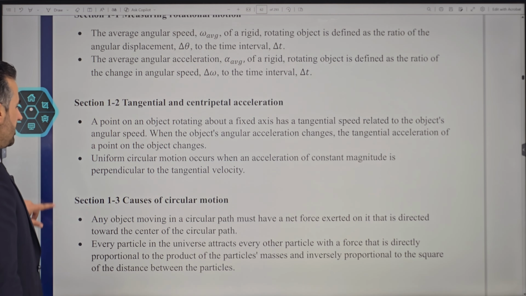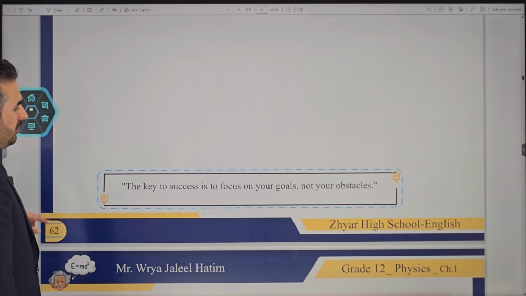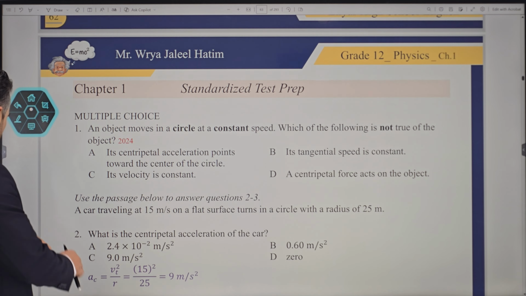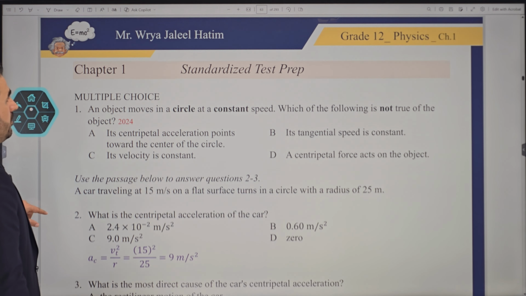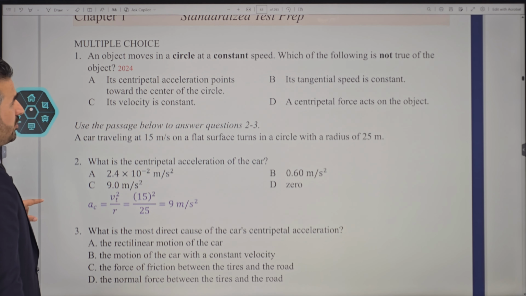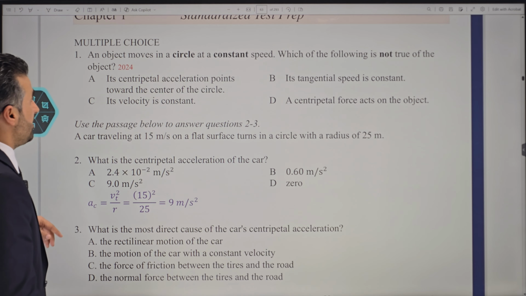These are the summary of this one. There are perhaps a few more questions I would like to answer, and then of course we're going to end this question with these standardized test preparation. Remember the keyword I told you the other time.